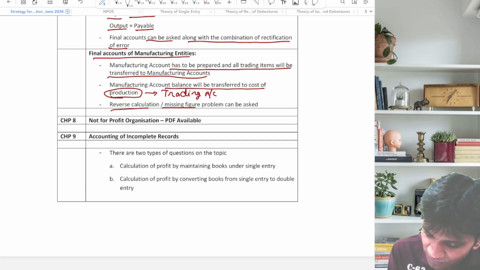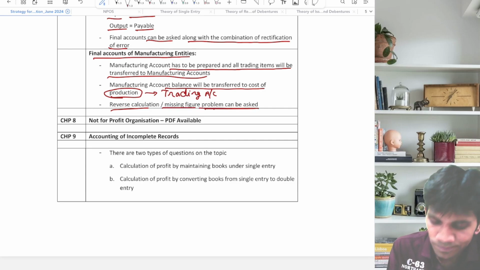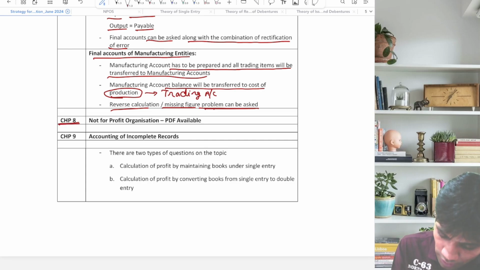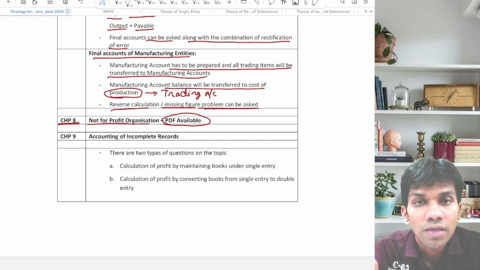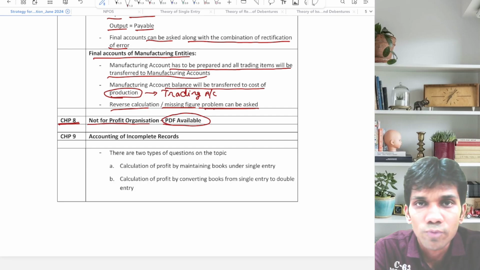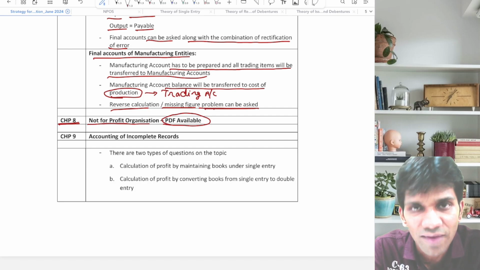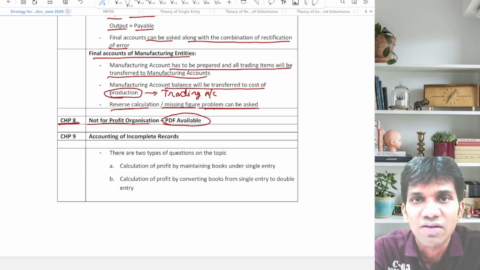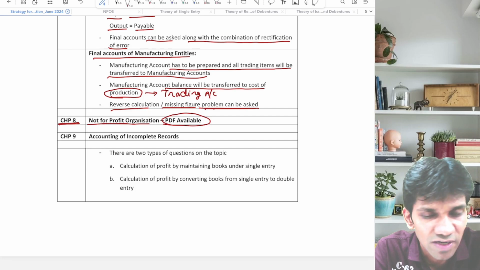Reverse calculation or missing figure problems can be asked. Now, let's move to the next chapter, that is chapter number 8, not for profit organization. Guys, I have already attached a PDF for the same, which is very self-explanatory. So I'm not going through further details of NPO. You can easily get the PDF and make yourself comfortable.